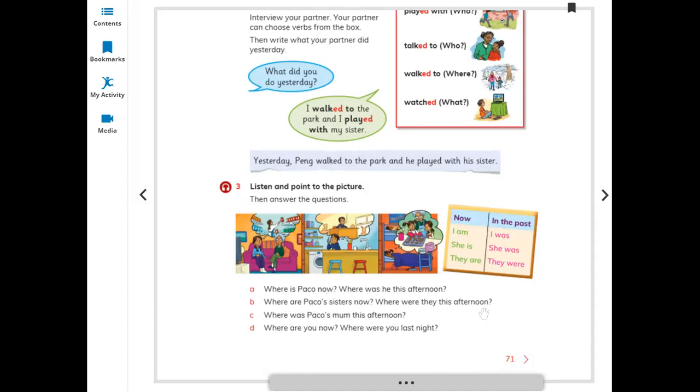Where was Paco's mom this afternoon? Paco's mom was at work this afternoon. Where are you now? Where were you last night? I am in school now and I was at home last night.